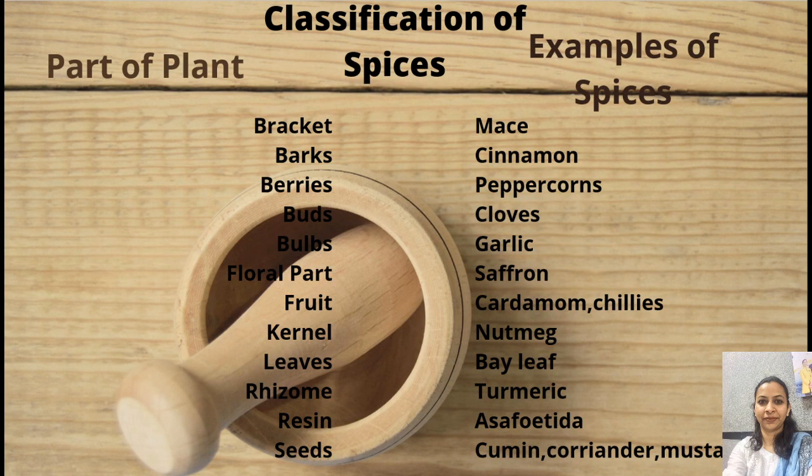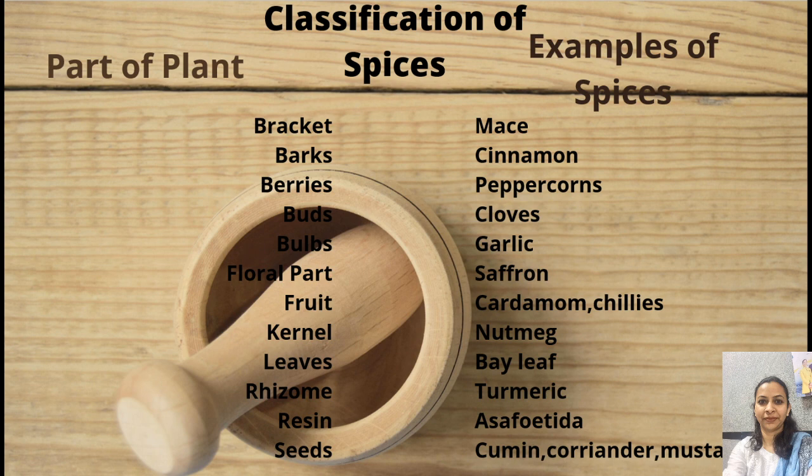Now when we talk about classification of the spices, there are many ways in which spices can be classified. They are classified based upon the parts of plant it belongs to. It is based upon whether it is hot, whether it is mild, whether it is having coloring or aromatic properties. So these are the different classifications. In this particular session, we are going to see the classification of spices based upon the part of the plant.